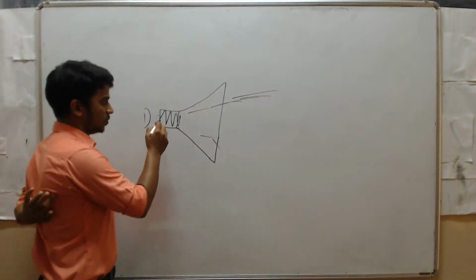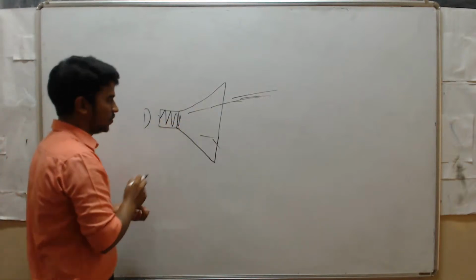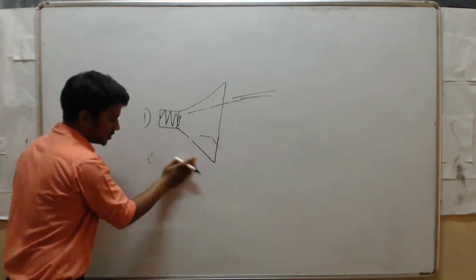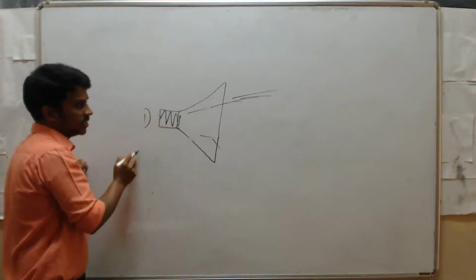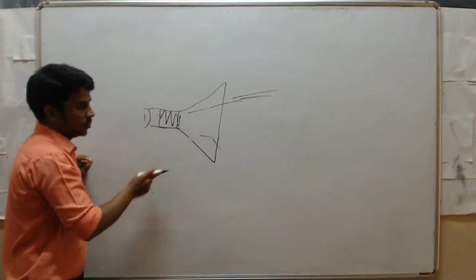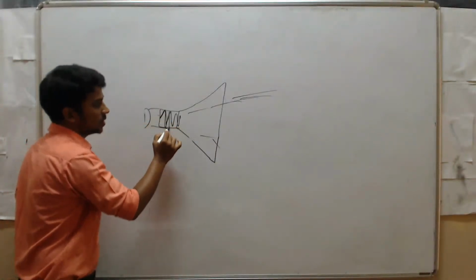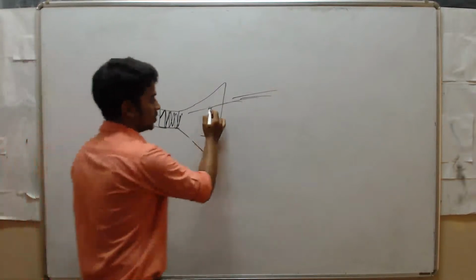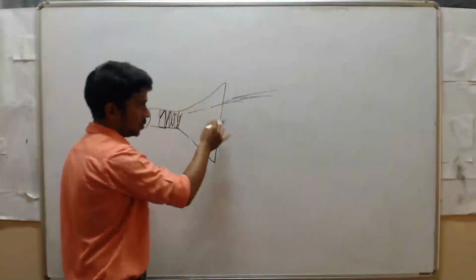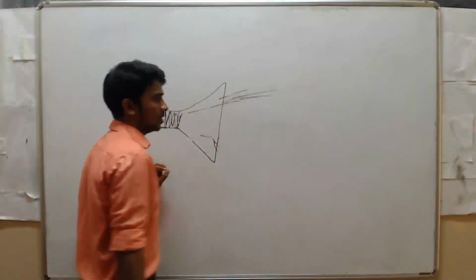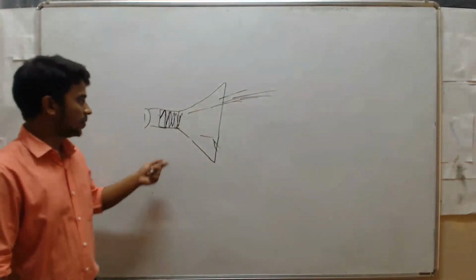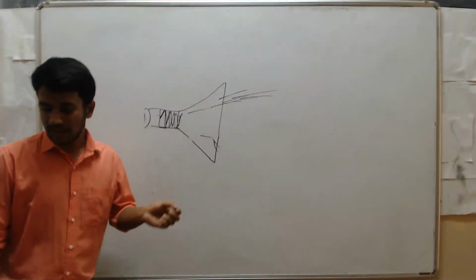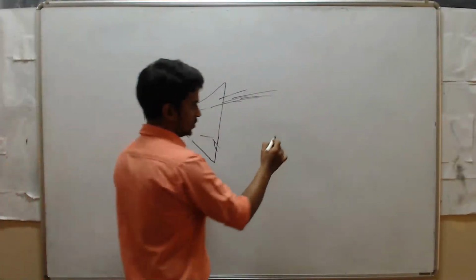If you speak here without it, the sound will move in all directions. But if you use this megaphone, the entire energy is concentrated through the megaphone only. Here the sound undergoes multiple reflections, then it comes outside. So the sound from this megaphone is audible for 100 or 200 people. So that's why we use this megaphone, just to address many people. Next, and even this one also.